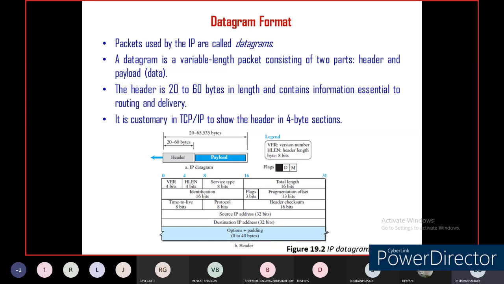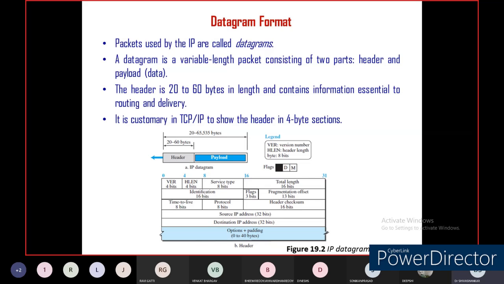It is customary in TCP/IP to show the datagram header in 4-byte sections. Of course, that is a 32-bit address; an IP address is a 32-bit address only. Right. So this is the Internet Protocol datagram structure. As we said, the header length is from 20 to 60 bytes, and then the payload is up to 65,535 bytes, right?